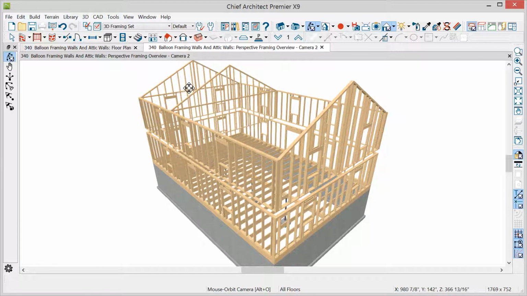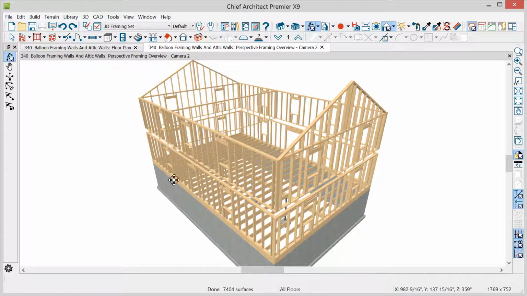It has a ceiling on one side and no ceiling on the other side, and we get the same condition that we were getting with the gable ends. So this is an example of how balloon framing can occur automatically. It doesn't happen in too many situations, and we can always override it using the commands we're just about to start using. In fact, let me undo and we'll begin.